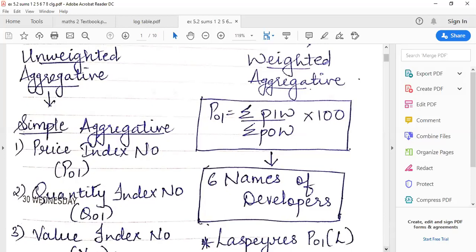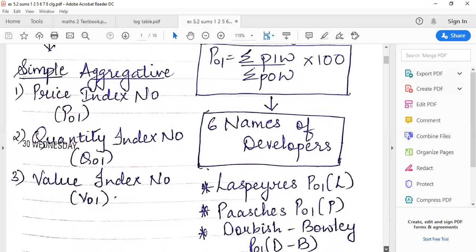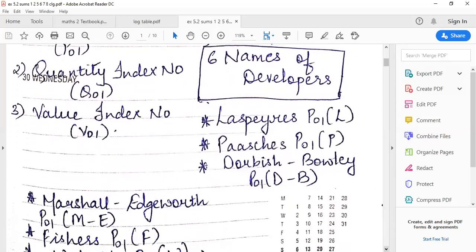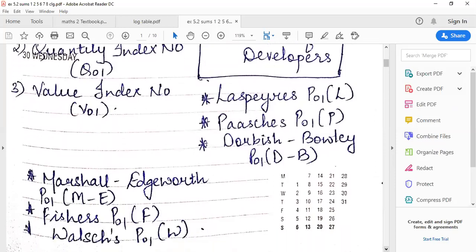Now these formulas were not developed by a single individual. As you can see, I have written there are 6 names of the developers you have to remember in this particular exercise. I know, 6 names, it's too much, right? But don't worry, I'll tell you the trick to remember the names, and the formulas are much simpler than that. Just don't go by their names, just remember the alphabets.